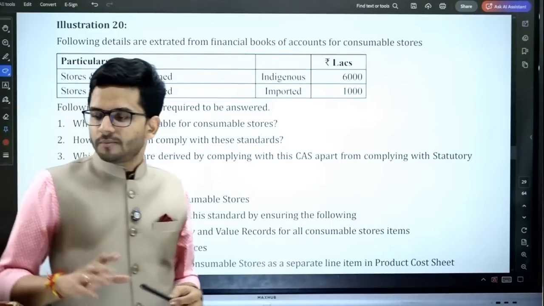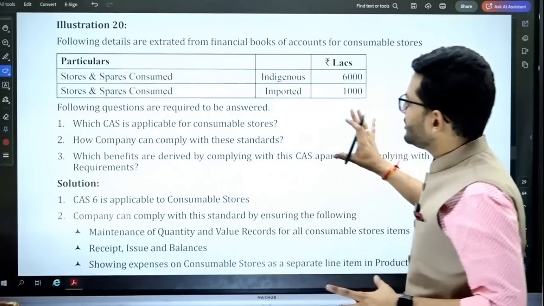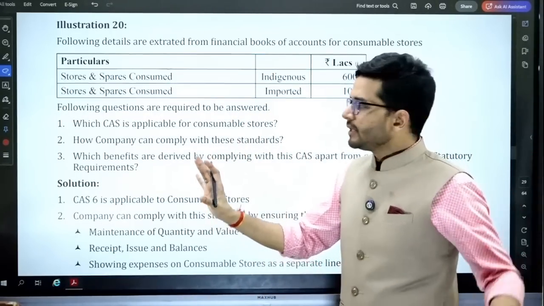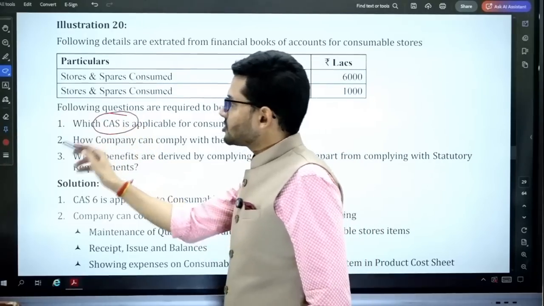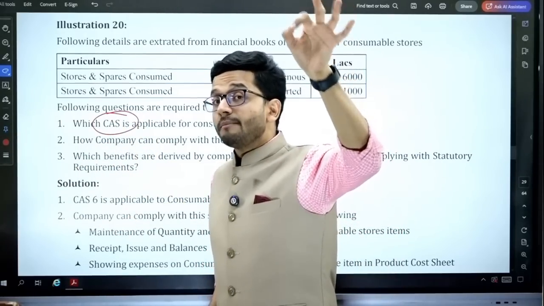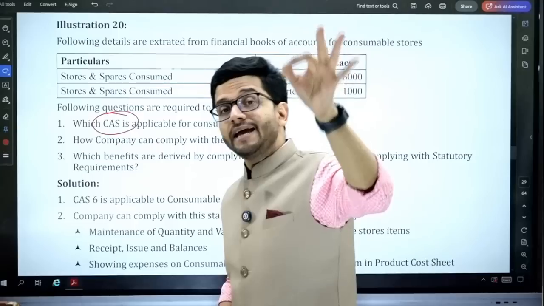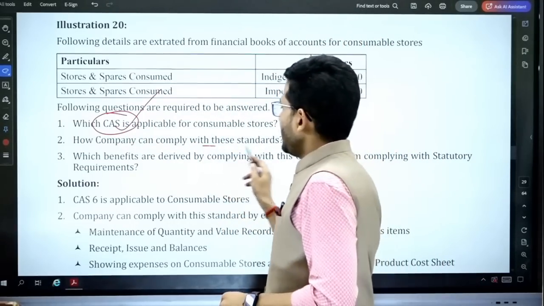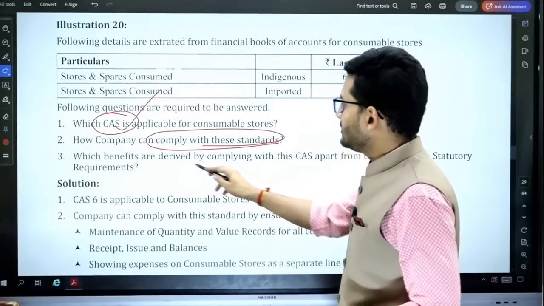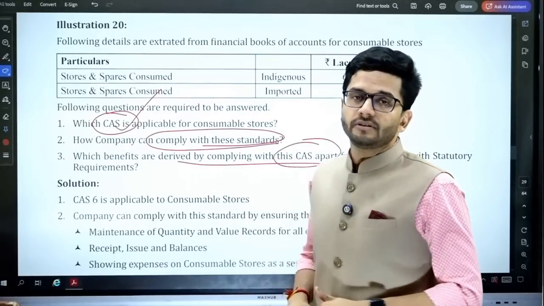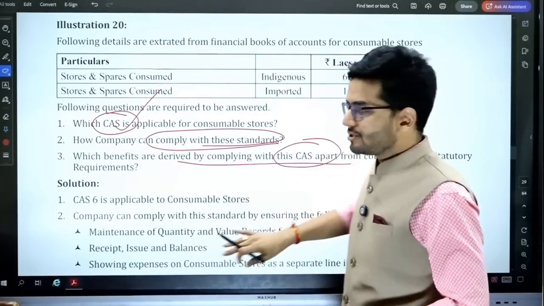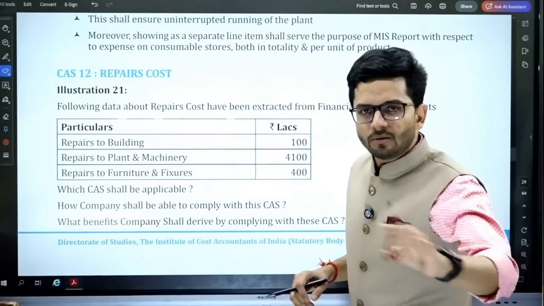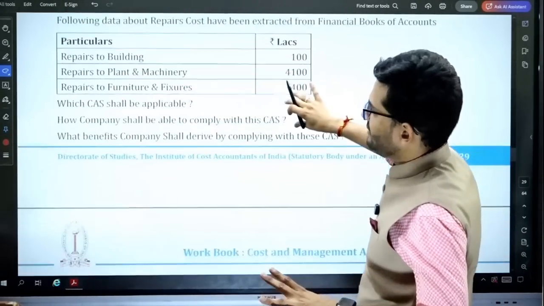Alright, so this is consumables, stores, a very straightforward, theoretical question. No practical involved. You have to identify the cost accounting standard, and I have already told you, you have to remember all 24 cost accounting standards by their names. Remember which cost accounting standard is applicable, how the company can comply with it, and what benefits are derived while complying with these cost accounting standards. Pure theoretical question. Its answer is absolutely simple. You just read it out, you'll be able to understand it very easily.